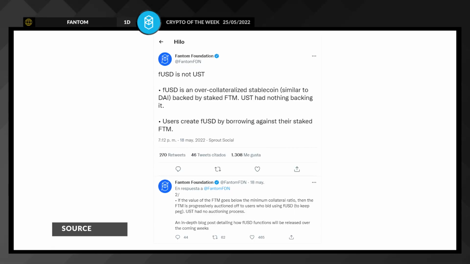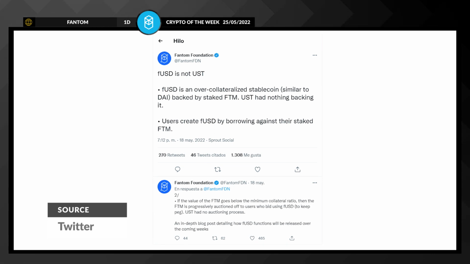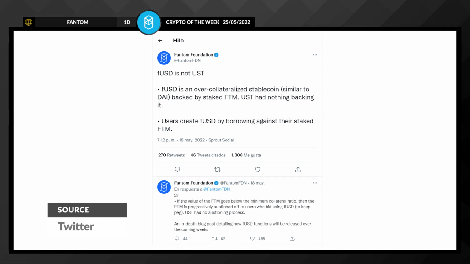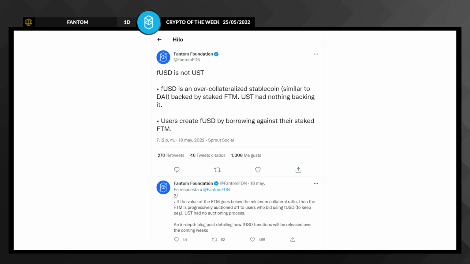But the FTM crash we saw around May 10th was triggered by market-wide panic over the collapse of the Terra ecosystem and its USD stablecoin, and the state of fear made its way to Phantom given they possess FUSD, a stablecoin. Investor confidence in regards to stablecoins is hanging by a thread. FUSD, in any case, doesn't work as a UST, as it isn't an algorithmic stablecoin. In fact, it is over-collateralized and its stability is guaranteed with assets, specifically with FTM tokens.